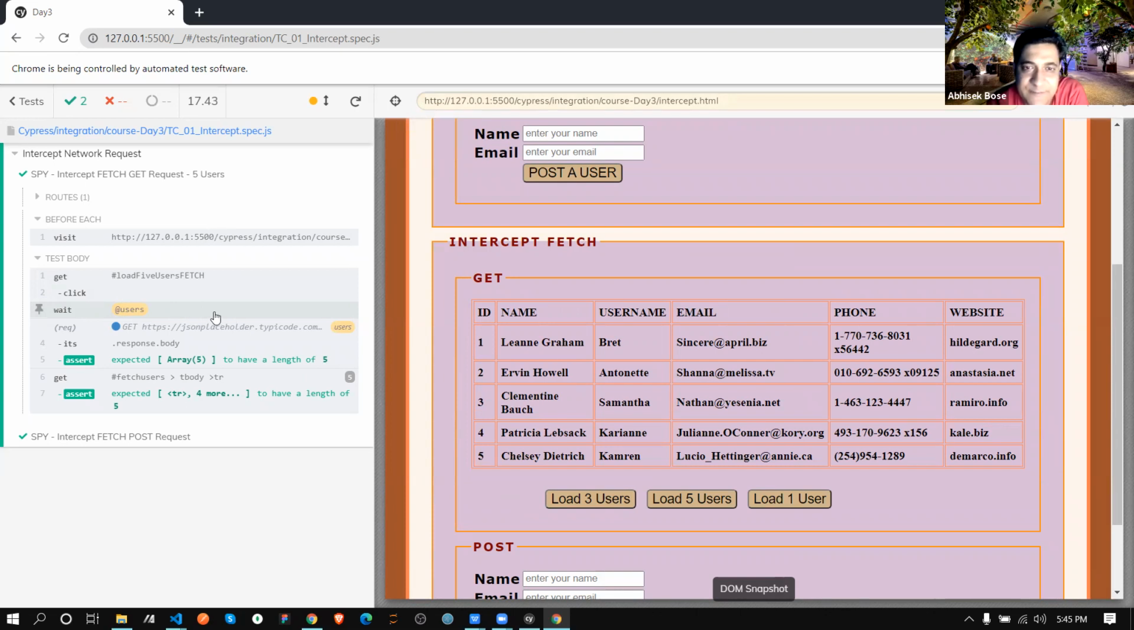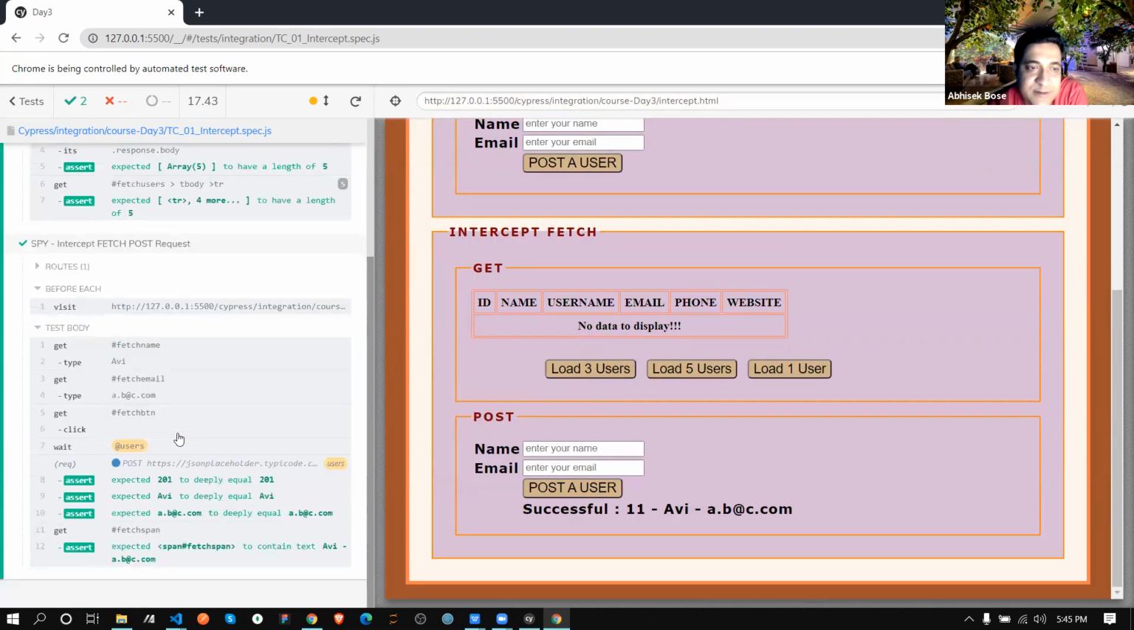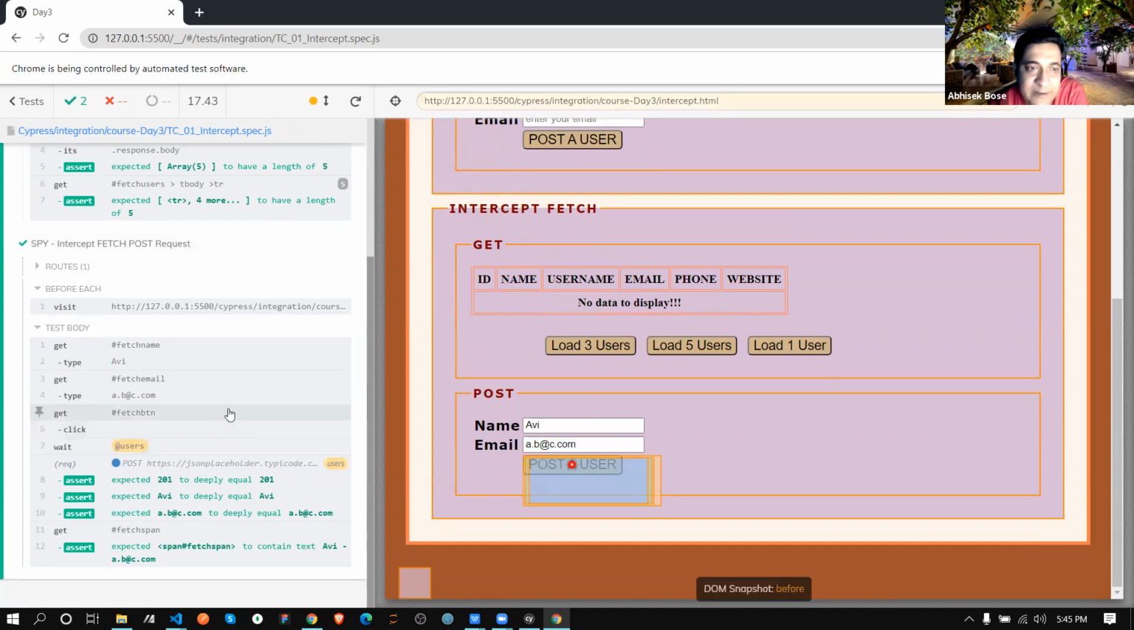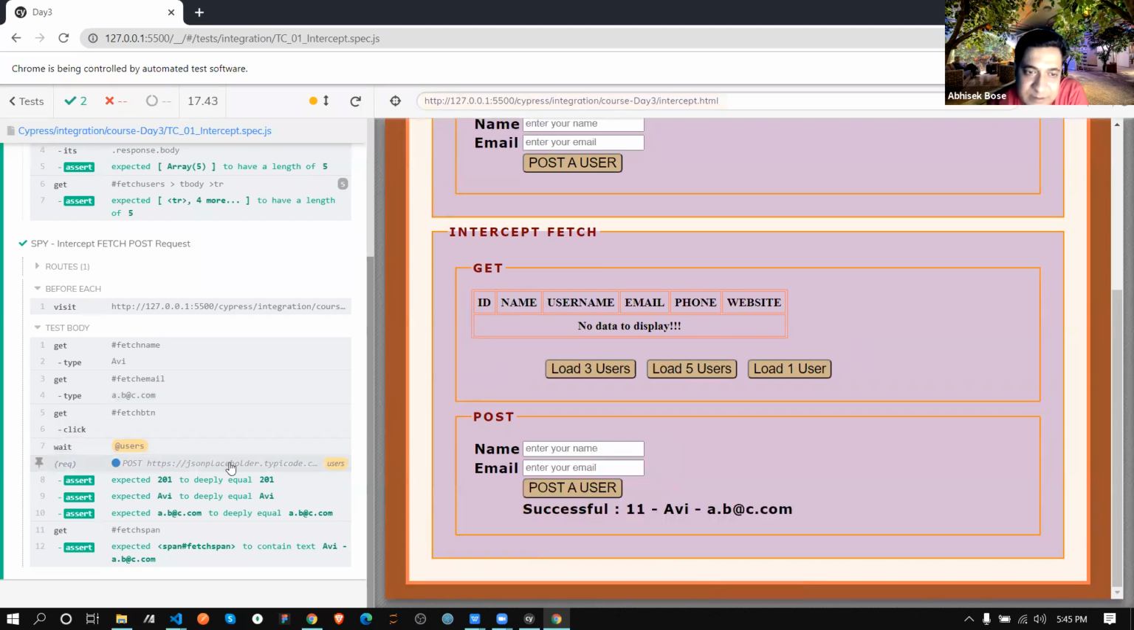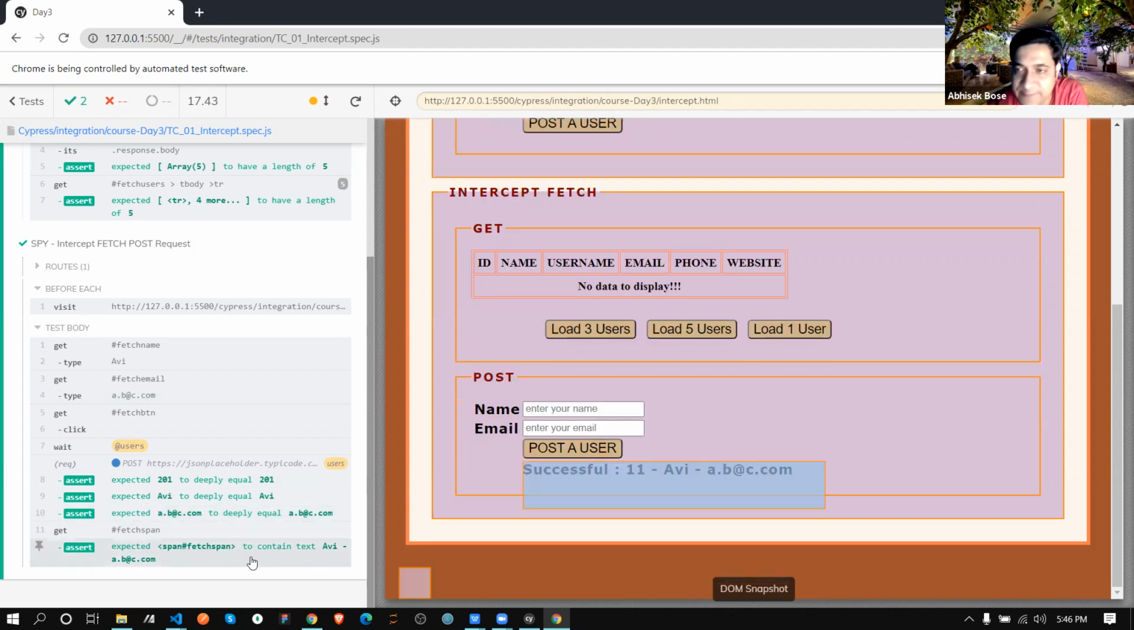You can see the fetch from those 5 users came in the table, and for the post, in the same way, we put the V and ABC, then we clicked on that, and then we wait for this one. Once it's done, it's expected 201, it's equal to 201, that is success. It's checking if VI is there or not, it's totally matched. Now it checked a.b.c.com, that is also checked and matched. Then from this span or from this level, we are checking these two things are there, that is successful.